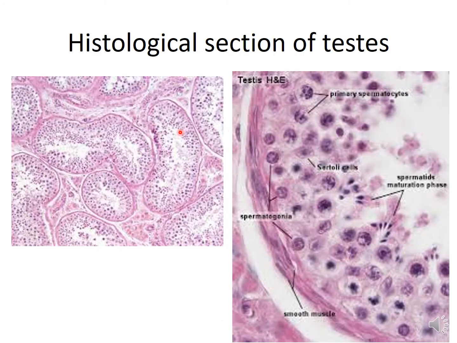So here you can see the histological section of the testes and the Sertoli cells. These are the large pyramidal cells, Sertoli cells, and in between the Sertoli cells lie the germ cells in various stages of development. Now in between these seminiferous tubules, in the interstitium, lie cells known as interstitial cells of Leydig that secrete the male sex hormone known as testosterone.